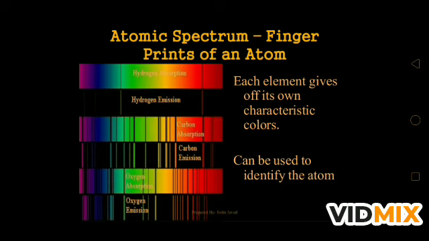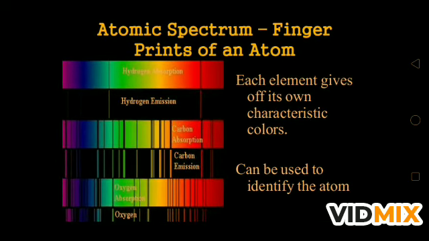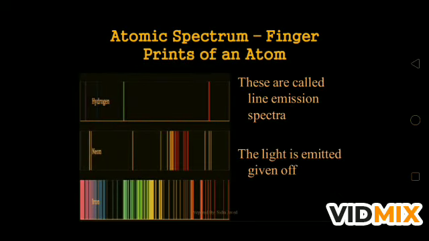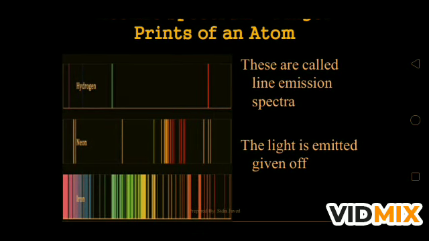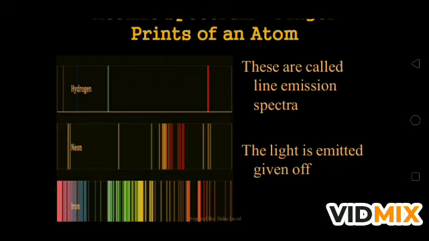Here we are seeing the absorption spectrum of hydrogen and the emission spectra of hydrogen, carbon and oxygen. These are all different spectra in sequence, so it is particular for the particular atom. Just like the fingerprint of a human being, it is not matched with any other. A particular atom has a particular spectrum, so it is not matched with any other element. These are line spectra of hydrogen, neon and iron. A particular element has a particular type of spectra, so it is also called the fingerprint of an atom.